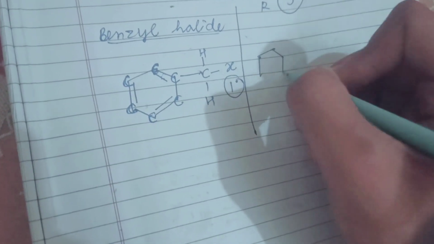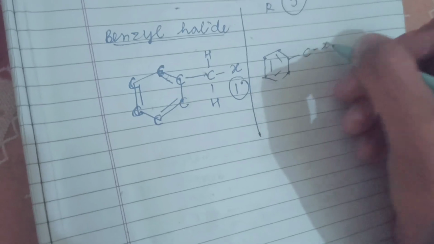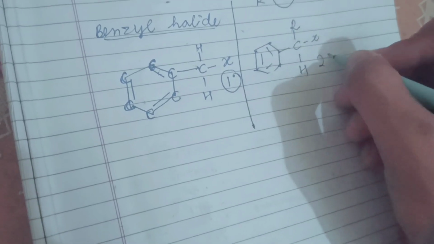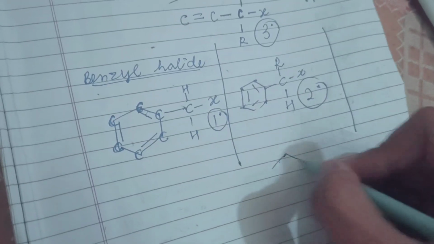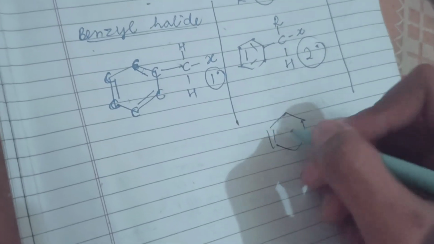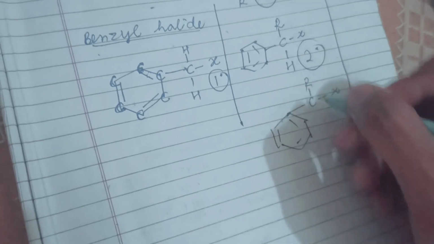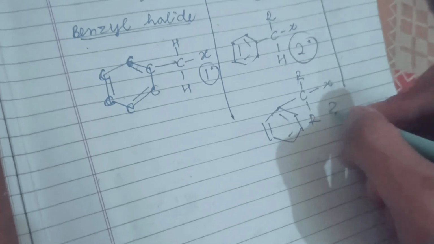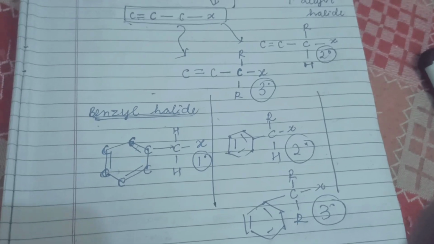And if here one R group is there and here hydrogen is there, it is known as secondary benzyl halide. And if here R group is there, then this is known as tertiary benzyl halide. I hope this particular thing is very much clear to you.